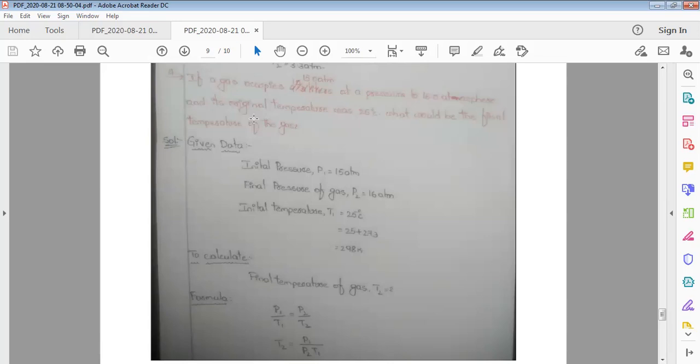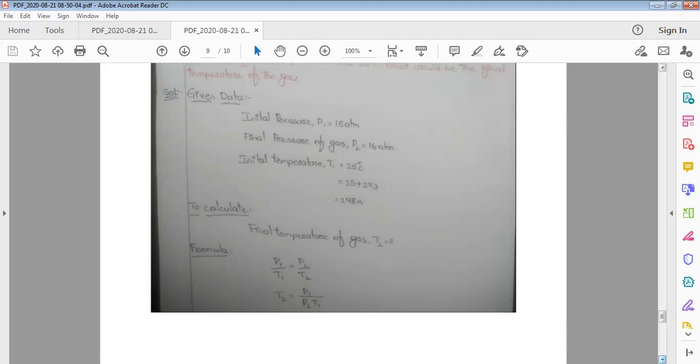So the initial temperature of the gas T1 is equal to 25 degrees centigrade. We have to convert degree centigrade into Kelvin. So 25 plus 273 is equal to 298 Kelvin. And we have to calculate the final temperature of the gas T2. At constant volume, we get the relation between pressure and temperature from the gas-Russell law as P1 by T1 is equal to P2 by T2. So we have to calculate T2.